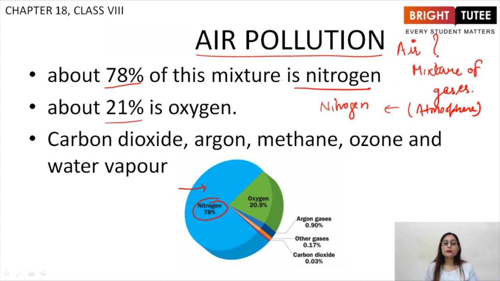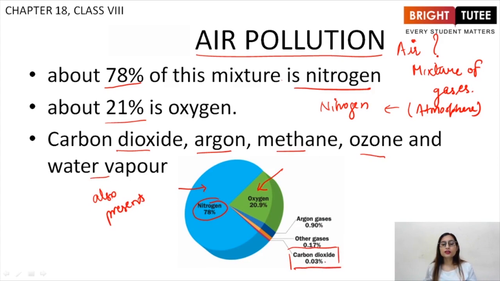Then about 21% of it is oxygen gas, right? Then carbon dioxide, argon, methane, ozone and water vapor are also present, but they are in very small quantities. For example, carbon dioxide, as you can see, is only 0.03%, right?